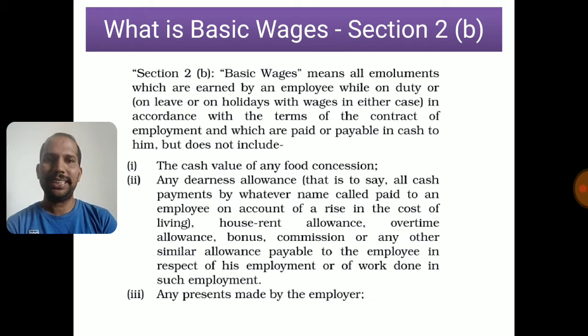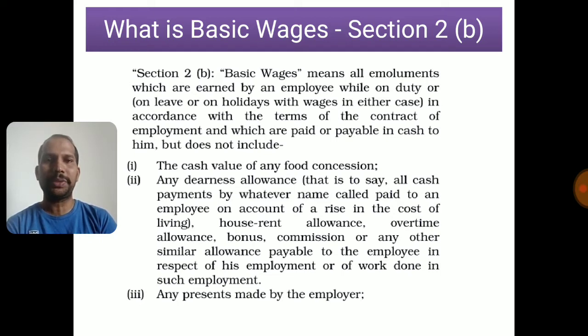That's the first part, that is on DA. Then they continue: house rent allowance is not considered, overtime allowance will not be considered, bonus will not be considered, commission or any other similar allowances payable to the employee in respect of his employment or of work done in such employment are excluded. Any present made by the employer.